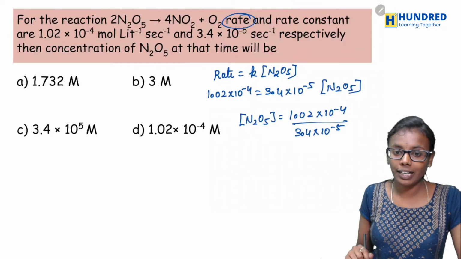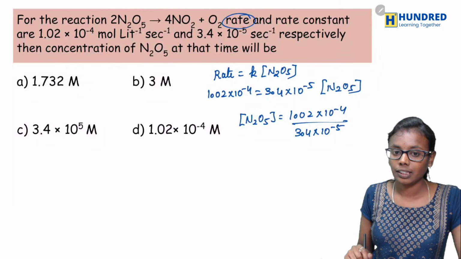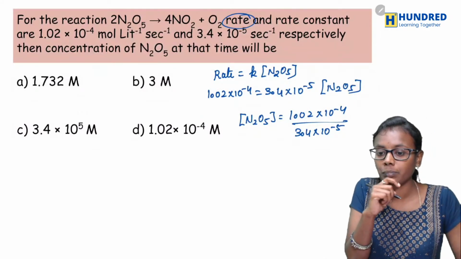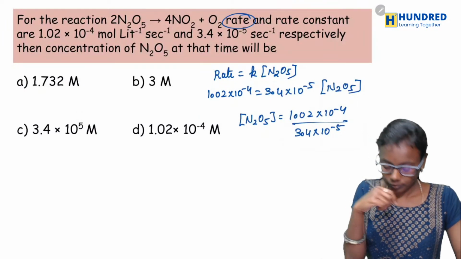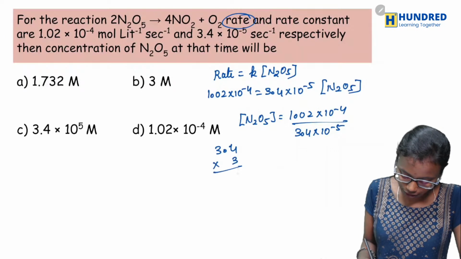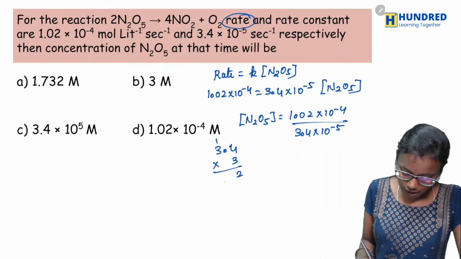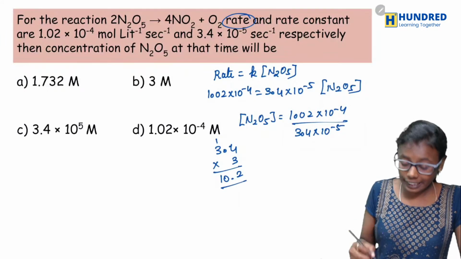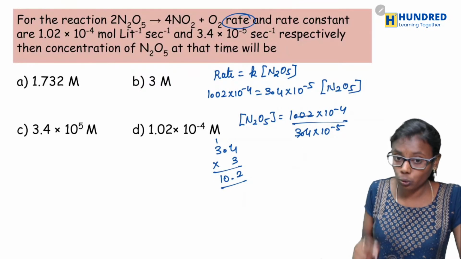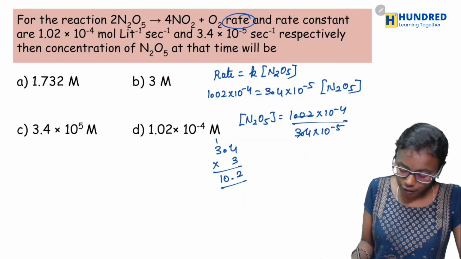Okay, so what would be your answer? Is it option C, 3.4 into 10 power 5? See here, just cancel this. 3.4 3 times will give you what? It will give you 10.2, but here it is 1.02.